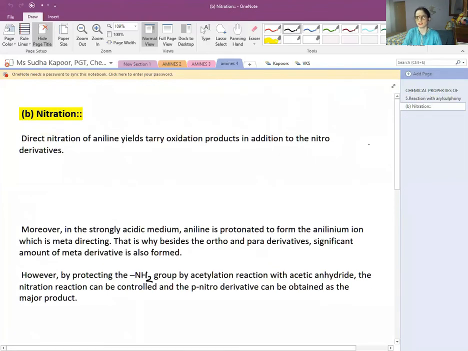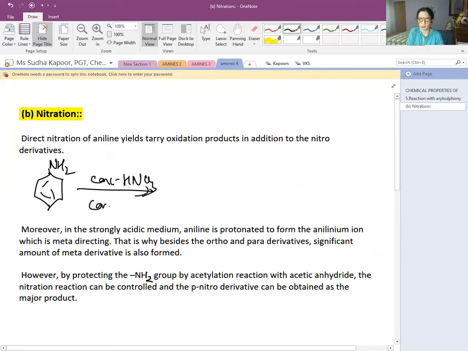Now in case of nitration, the direct nitration of aniline yields the oxidation product in addition to the other nitro derivatives also. So if we have taken aniline and have added concentrated HNO3 along with concentrated H2SO4, then we will be getting, with the NH2, the ortho product.